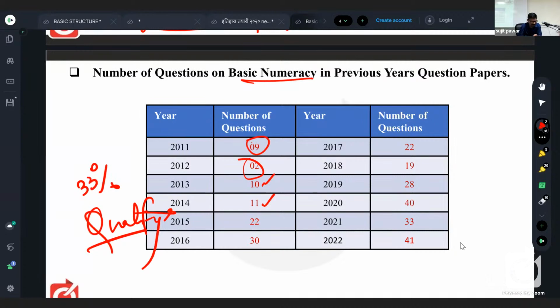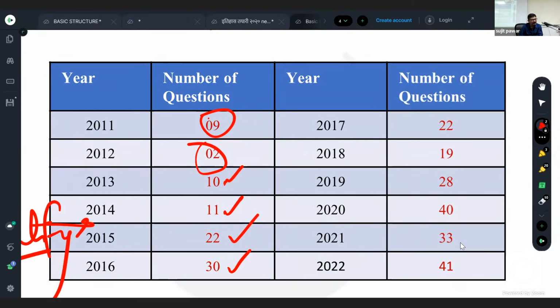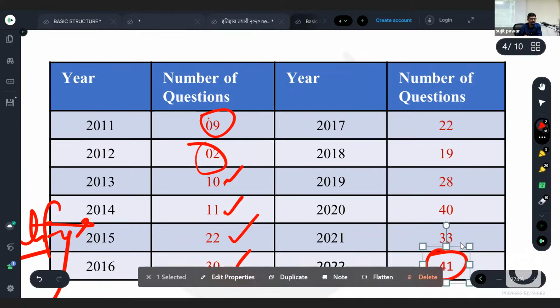Otherwise, you know. So from 2015 onwards, you will find the number of questions from maths at least doubled. Then 22, 30, then again 22, 19, 28, 40, then 33, and 41 questions were asked in the exam conducted this year, on 5th June. 41 questions were only from maths. So you are getting what the scope of maths is.